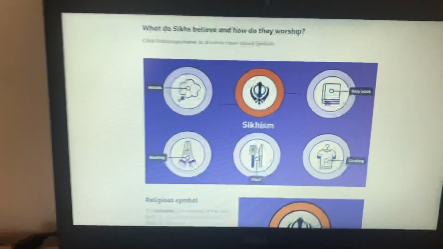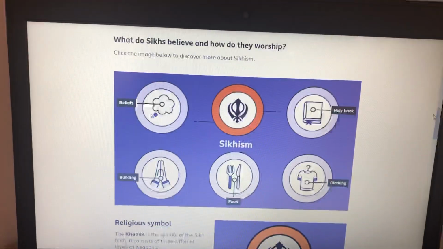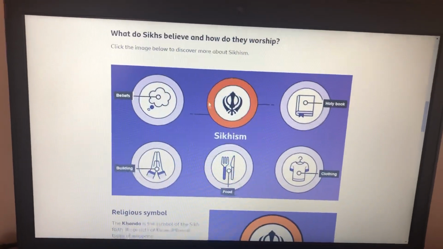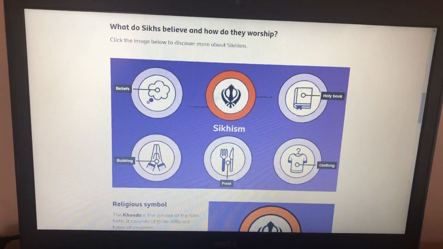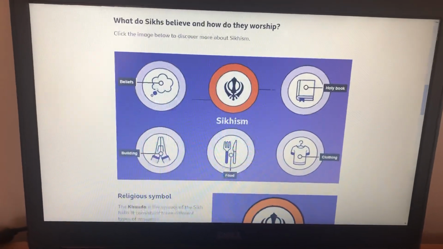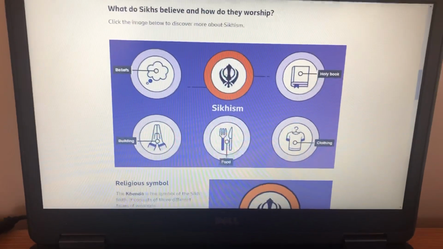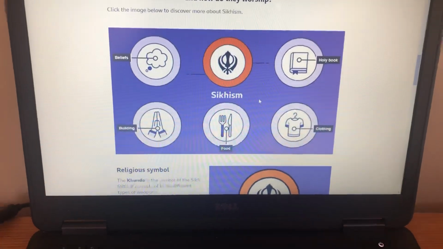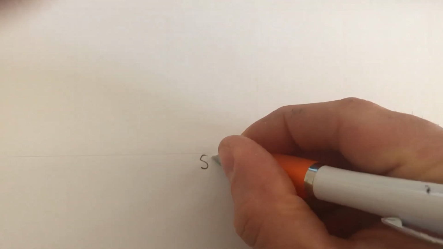Okay, so when you're doing a mind map, you're going to look at what your mind map's going to be based on, and you've got the key topic here, which is Sikhism, and then you've got the different topics around it. So in your mind map, the bit in the middle needs to be the main idea. So the main idea here is Sikhism. So I'm going to write that down in the middle.